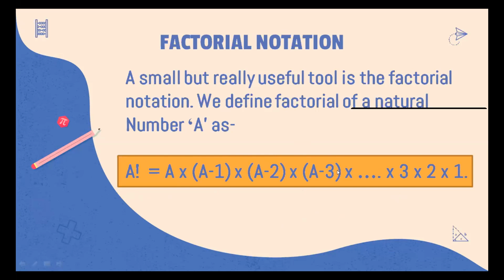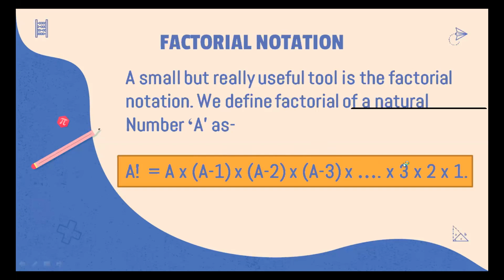So what we are doing is essentially multiplying all the numbers which are less than a. Multiplication is associative, so we can multiply them in any way, but for understanding we are multiplying a times 1 less than a times 2 less than a times 3 less than a, and so on till 1. So a could have also been 3.